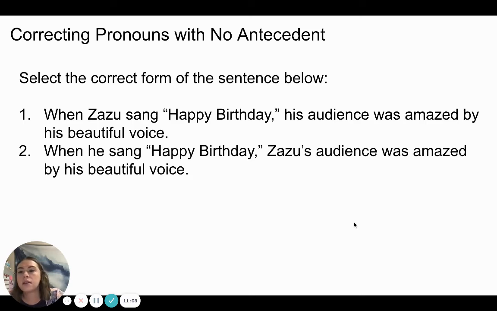So now, still thinking about correcting pronouns with no antecedent, select the correct form of the sentence below. Number 1, when Zazu sang happy birthday, his audience was amazed by his beautiful voice. Number 2, when he sang happy birthday, Zazu's audience was amazed by his beautiful voice. Take a moment and circle the correct sentence.